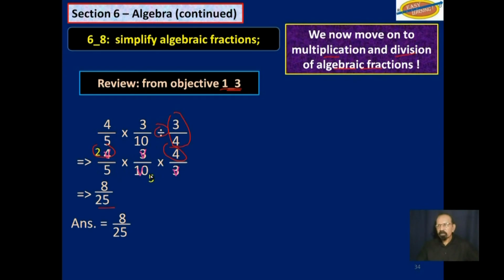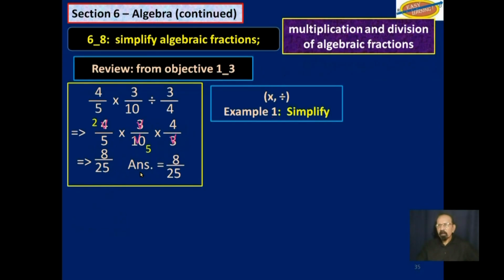We follow the same procedure with algebraic fractions. Here is example 1 on multiplication and division. 4 fifths multiplied by 2a squared over 10 divided by 12a to the 4th b squared over 20. So we will change this division to multiplication and invert this term on the right.